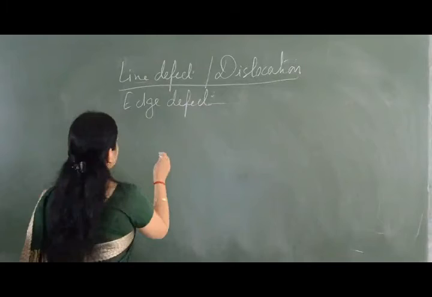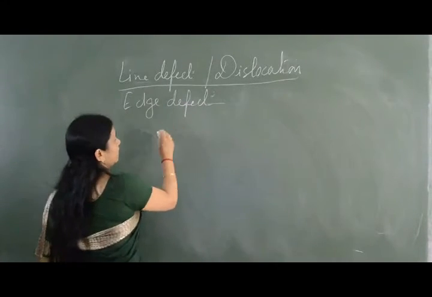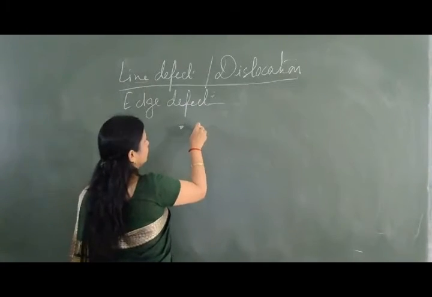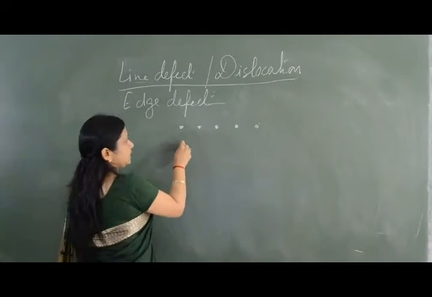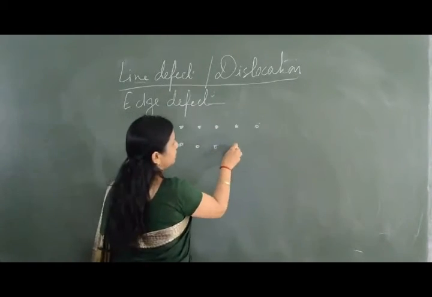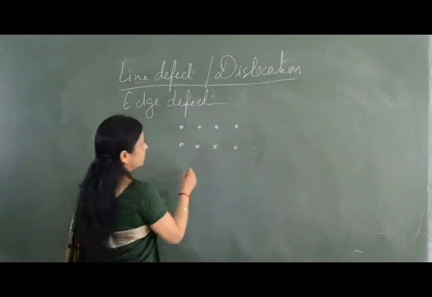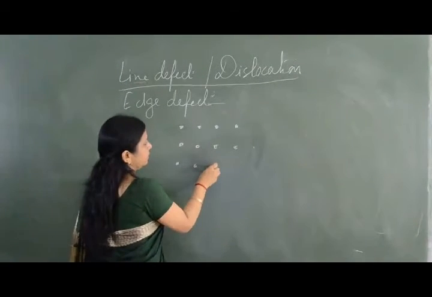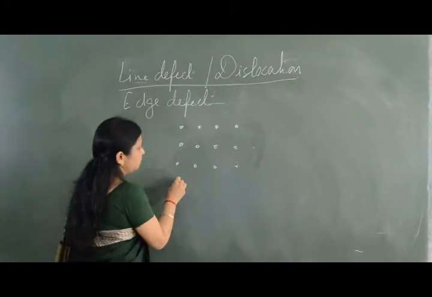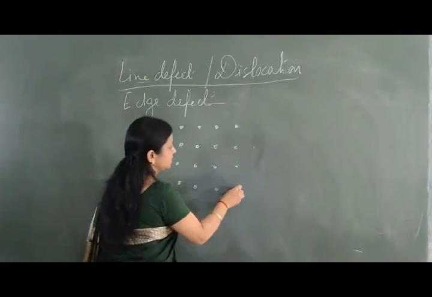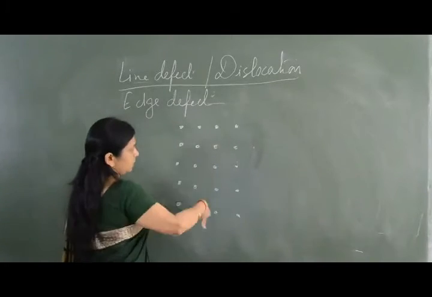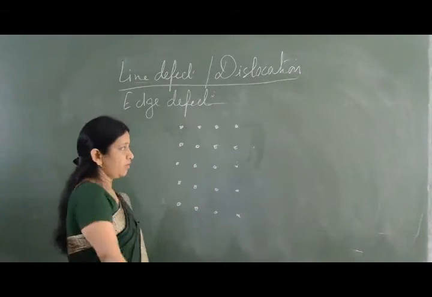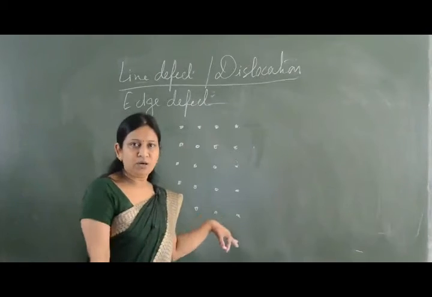So edge defect means, suppose this is the crystal. These are all constituent particles. So I am going to consider only 4. This is a perfectly ordered crystal. I have taken 4 columns and 5 rows. This is a perfectly ordered crystal.